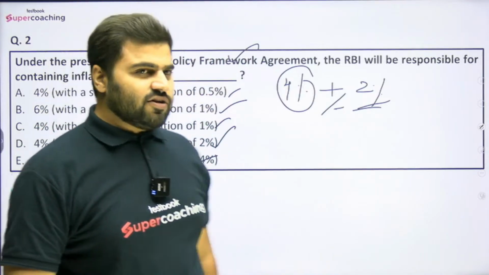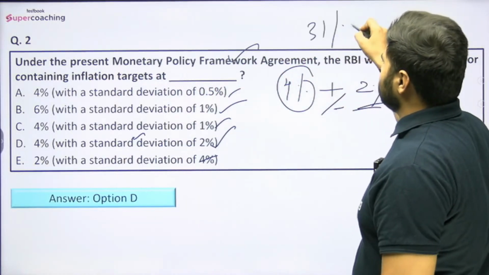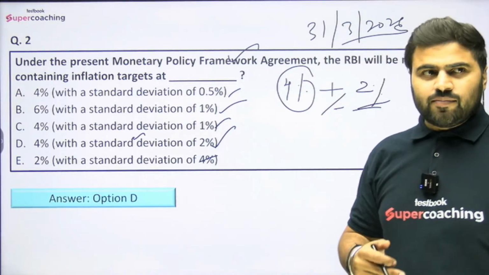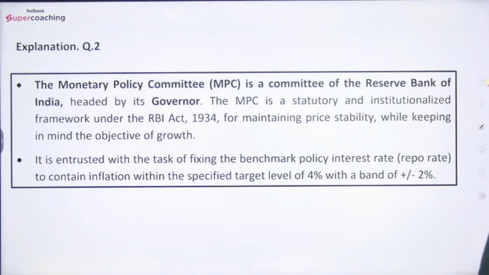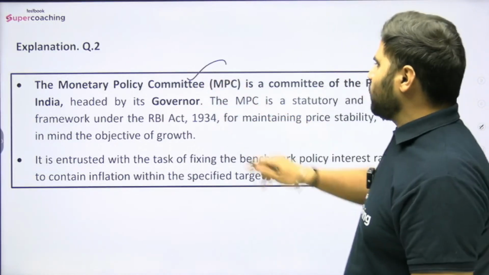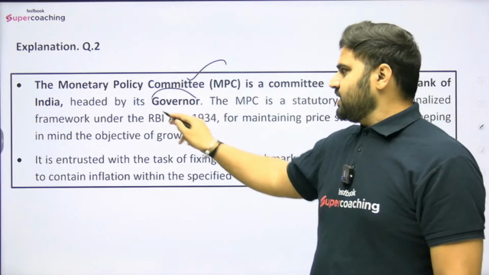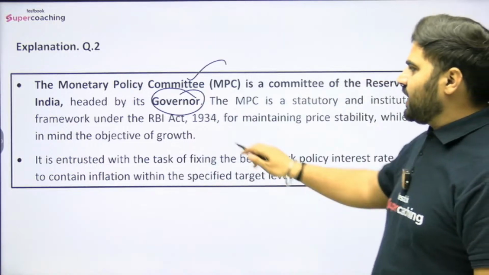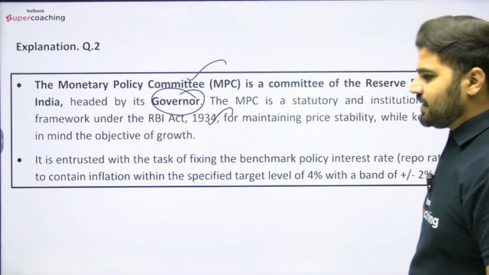So this is the current inflation target that you have to remember, and that is valid till 31st March 2026. ठीक है, तब तक के लिए valid है. Before that, government will decide another inflation target, or it can further extend it to next 5 years. So here you can read also, the Monetary Policy Committee is a committee of the Reserve Bank of India headed by its governor. The MPC is a statutory and institutionalized framework under the RBI Act 1934 for maintaining price stability while keeping in mind the objective of growth.